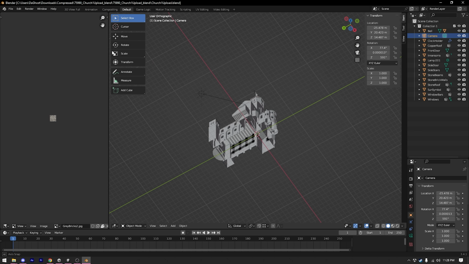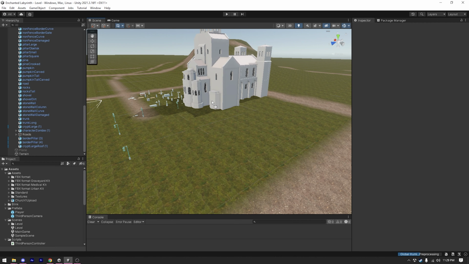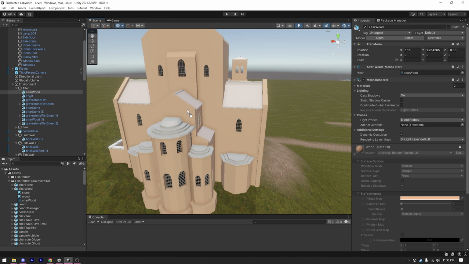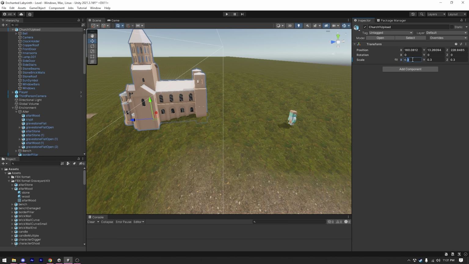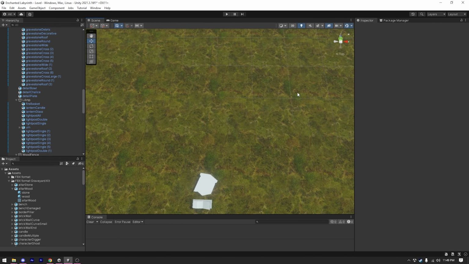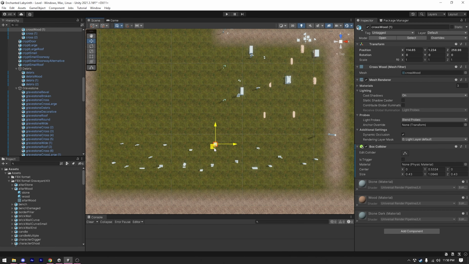So I imported it into Blender and then Unity. I found out that it had no material. So I added a temporary material. I scaled down the church to fit the environment. After that, I started placing graves to fill the level. And it was the end of day 3.